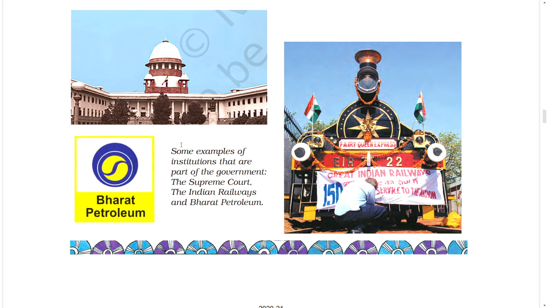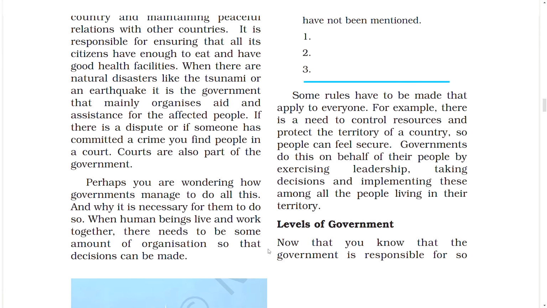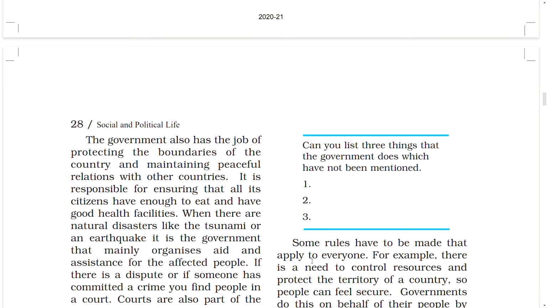Some examples of institutions that are part of the government: the Supreme Court, the Indian Railways, and Bharat Petroleum. Can you list 3 things that the government does which have not been mentioned? 1, 2, 3. Comment this.